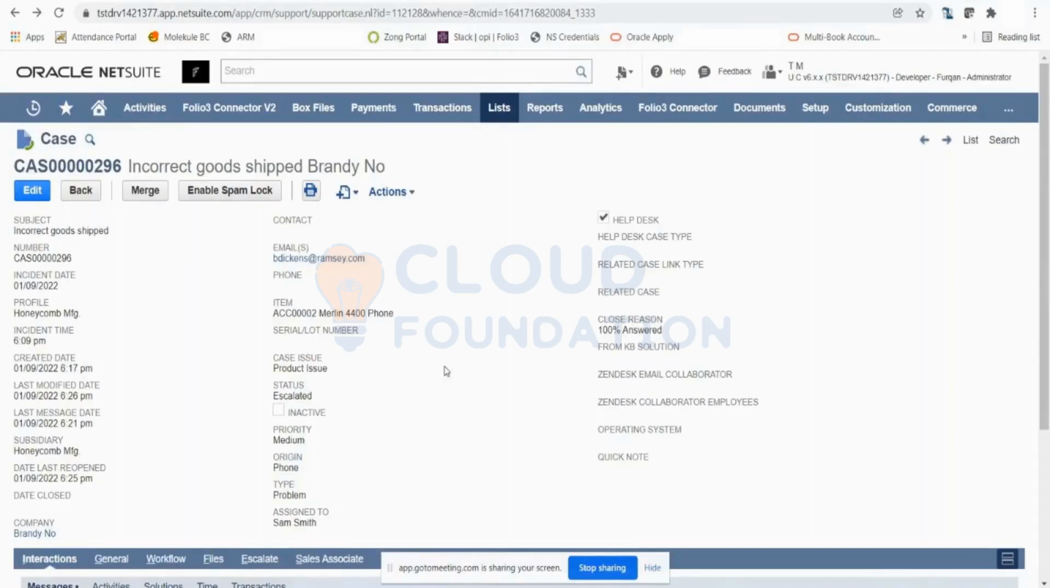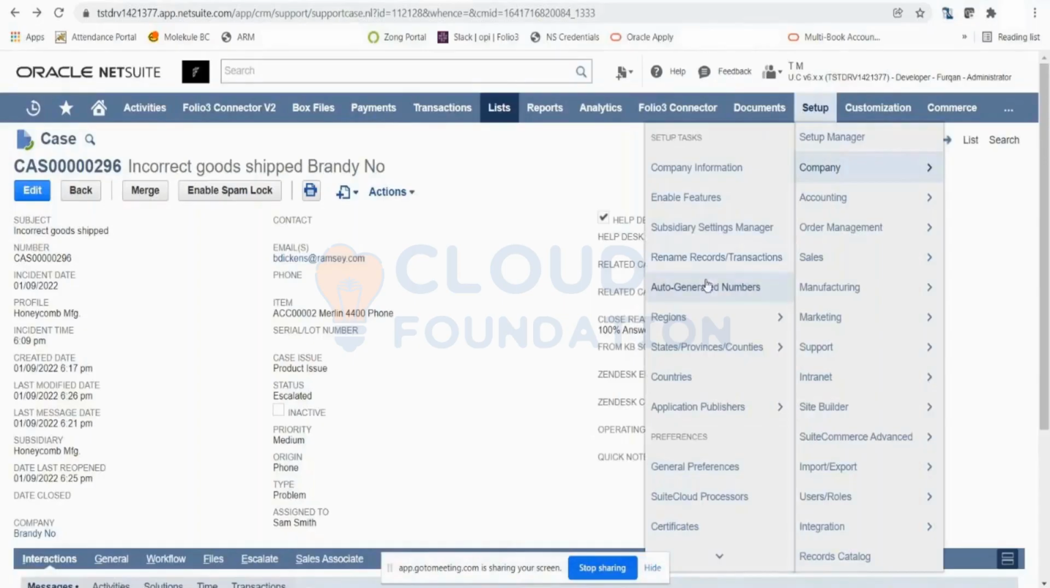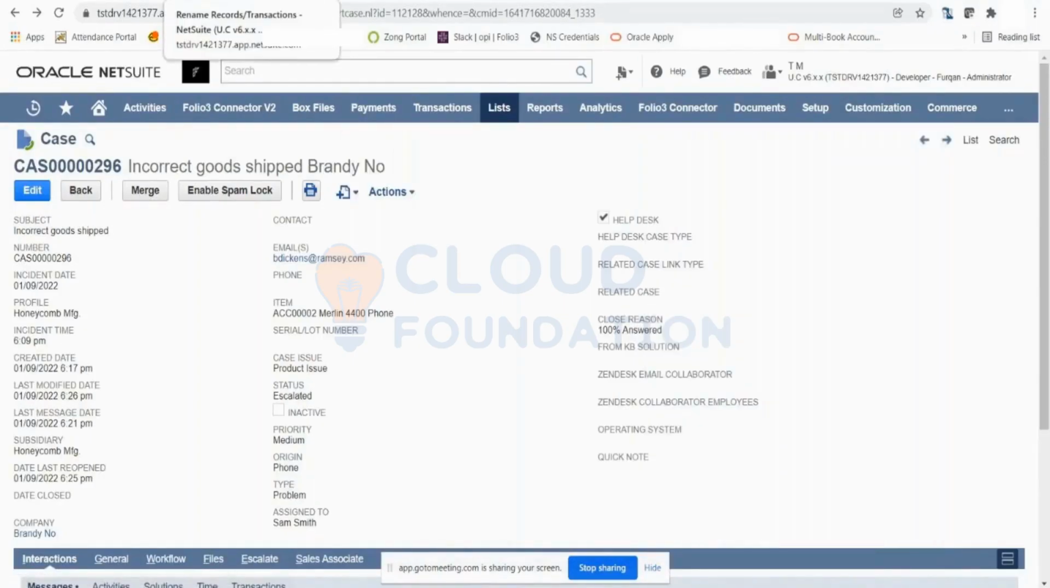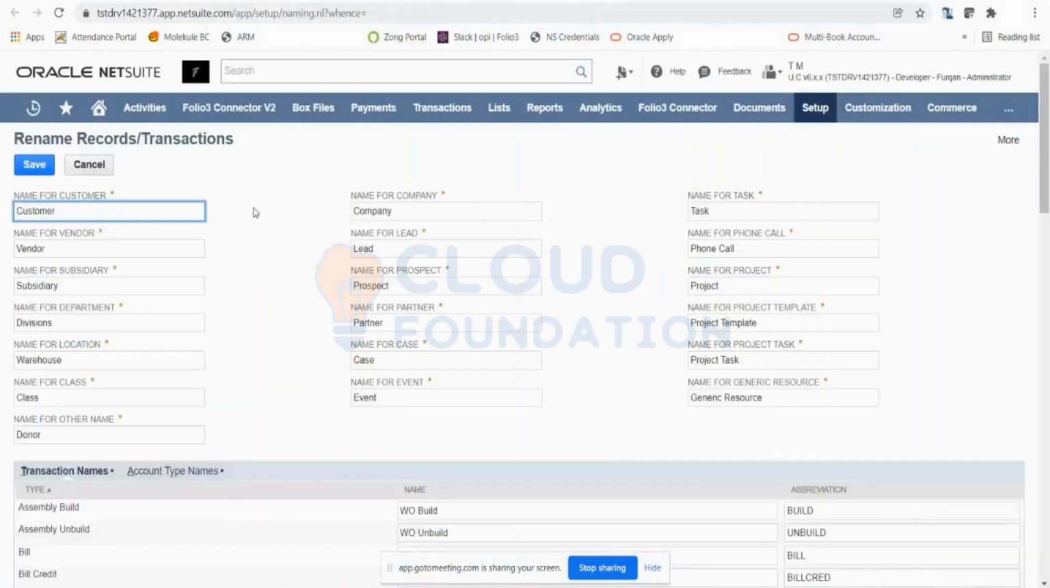Like what we call a ticket number, instead of ticket, we will call it a case here, right? As I mentioned, you can rename this case record. If I go in, let me just quickly set up company, and you have your rename records. Remember our second session where you can rename the records. Correct. Here I can change the name from case to ticket. If I save this, oh, what, the same, right?